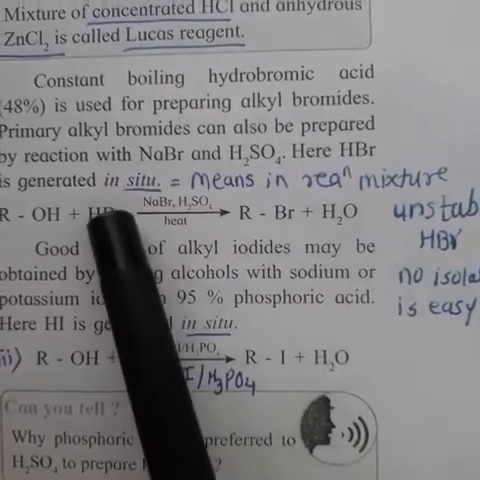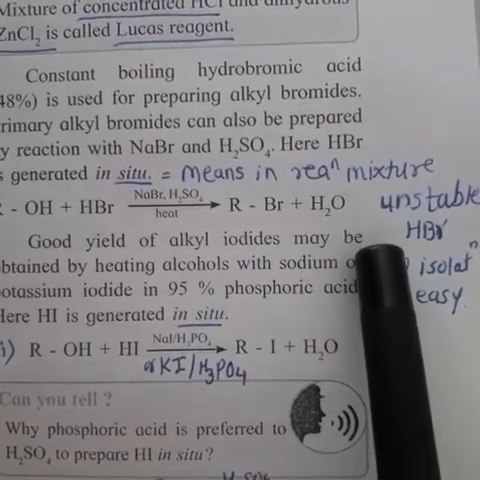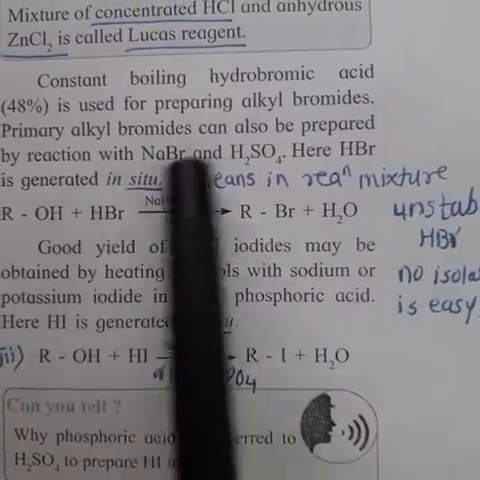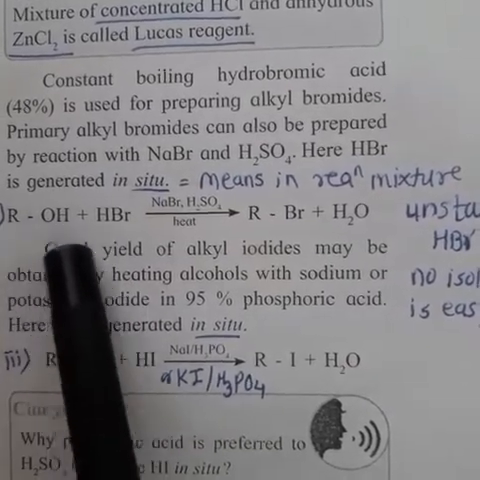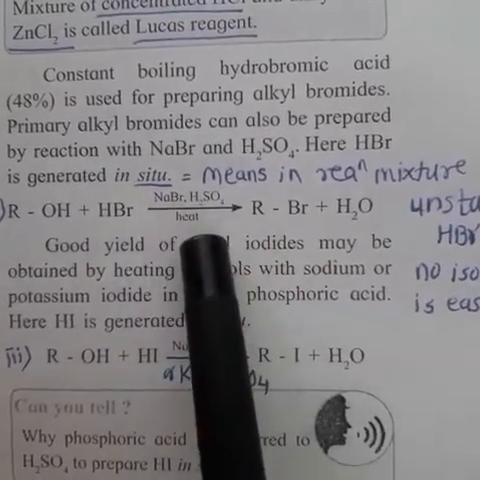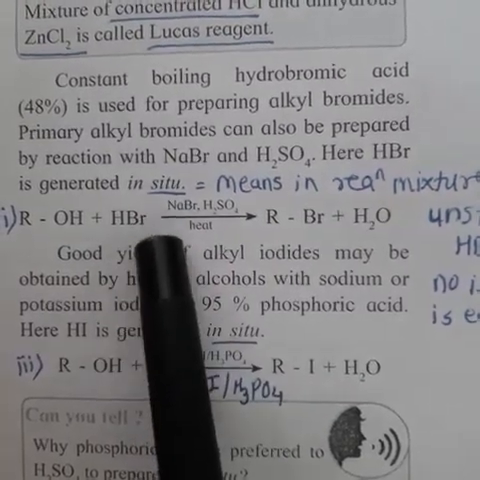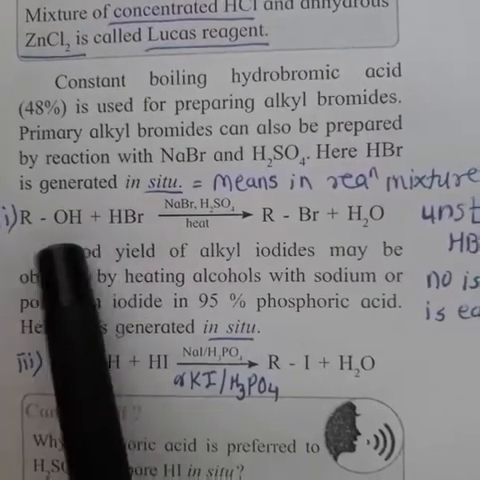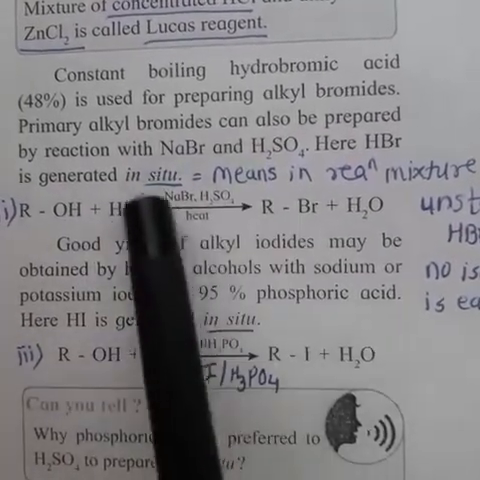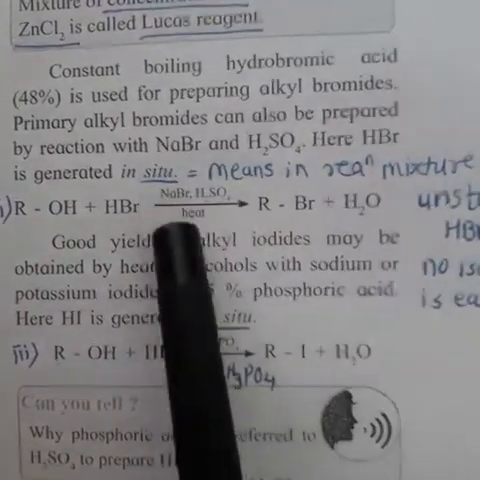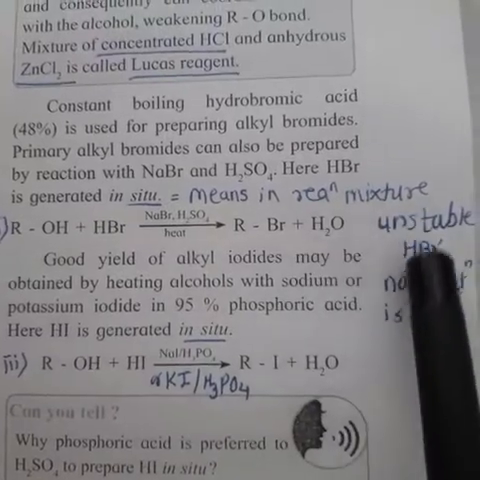See, I have mentioned here the meaning of this term. In situ means in reaction mixture. So it is not prepared separately and then used in the reaction. Whenever the reaction is going on, ROH is mixed with NaBr and H2SO4. NaBr and H2SO4 react with each other to form HBr, and then that HBr reacts with ROH. Precaution is taken that alcohol should not react with these reagents. So that is called in situ.